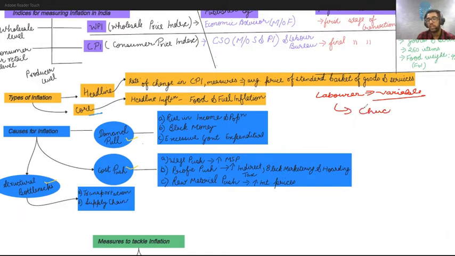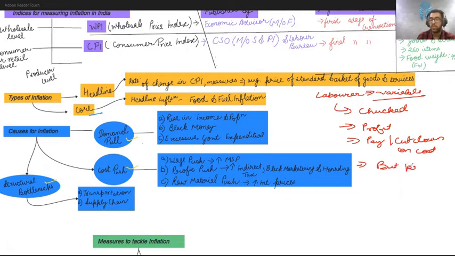For multiple reasons, like to increase the profit of a company, or when the company is unable to pay the salaries, that is, to cut down on cost, or maybe to buy better products, better goods, or invest in capital, machineries and all. So because labor is a variable factor, it can be increased and decreased easily.